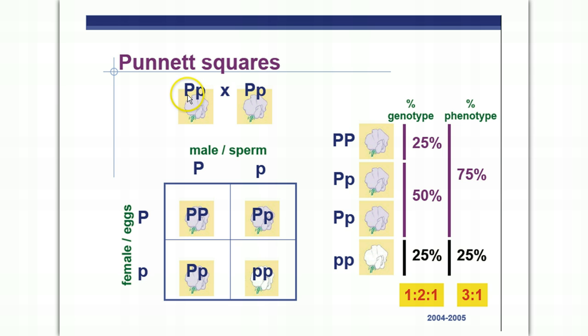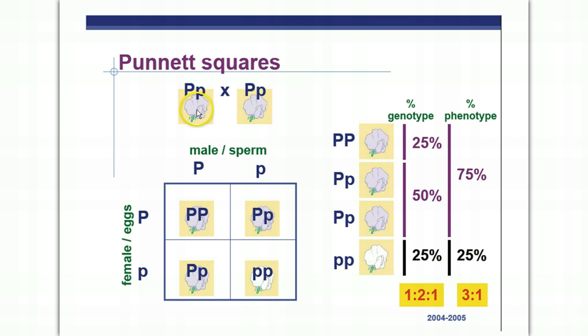The different versions of the genes are called alleles. The dominant allele for a particular trait is represented by a capital letter, and here we have the recessive allele represented by a lowercase letter. So this diploid cell, two sets of chromosomes, you're going to have two copies of a gene, and in this case we have the dominant allele and the recessive allele. Now remember that this diploid cell is going to make haploid gametes.